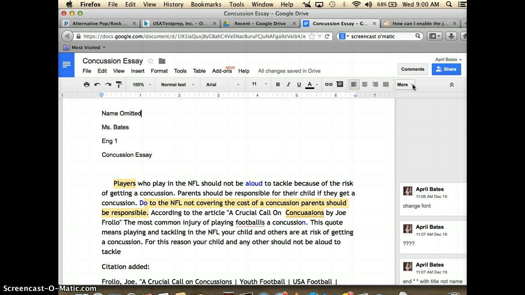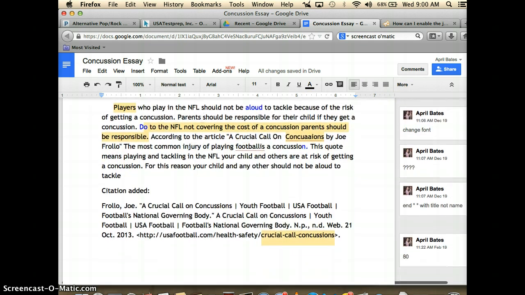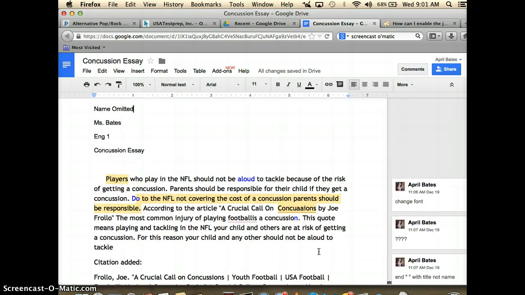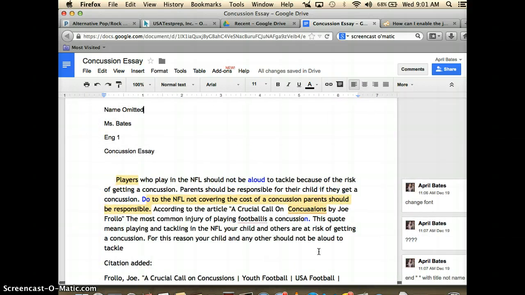So what you're taking a look at on the screen is actually a student submitted paper. I omitted the name, but this is a paper that actually scored pretty well. You can see the grade down here. This was from our concussion essay that we wrote prior to Christmas break. So what you see here is the typical things.